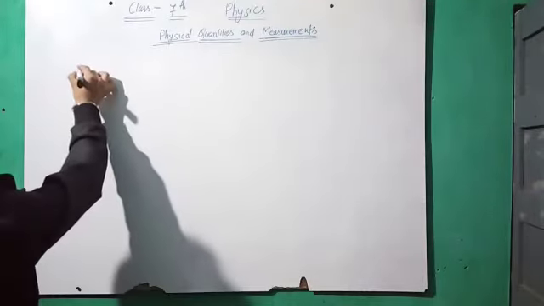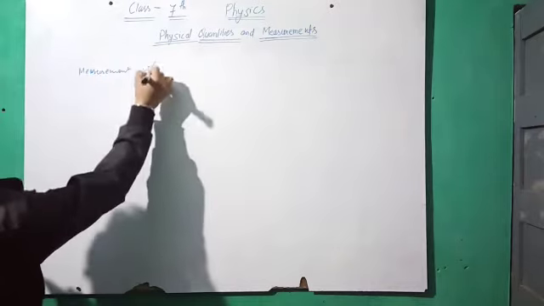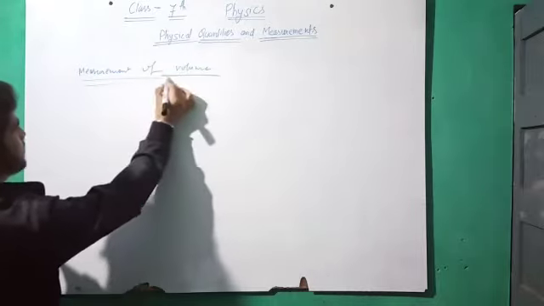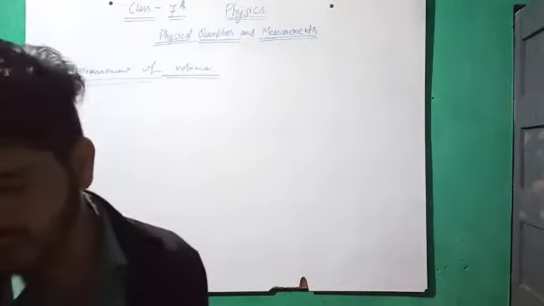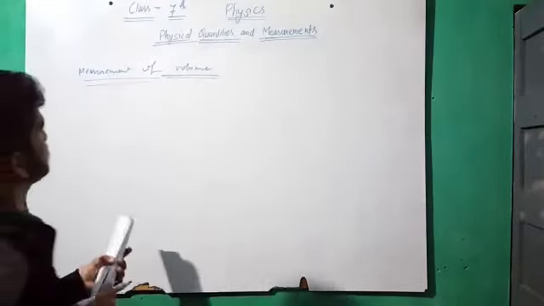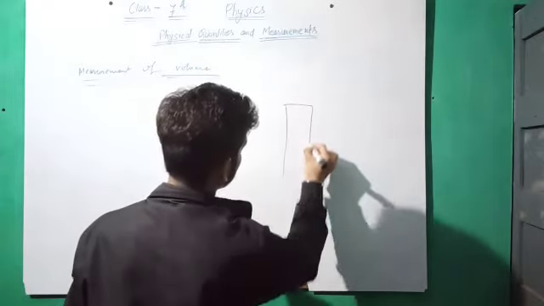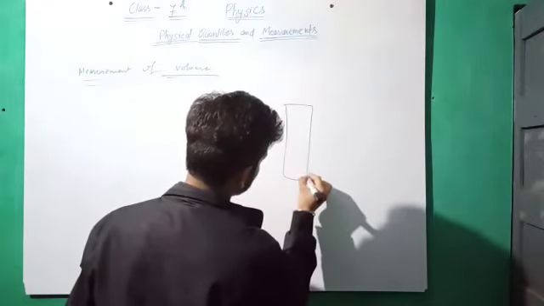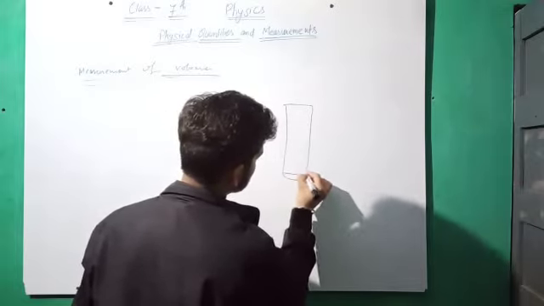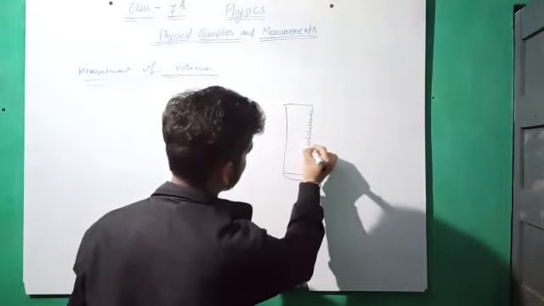Next topic is measurement of volume. Different types of measuring devices are used to measure the volume. One of the most famous devices is the measuring cylinder. In your laboratory, the measuring cylinder is used to measure chemicals, or sometimes it is also used to measure water.